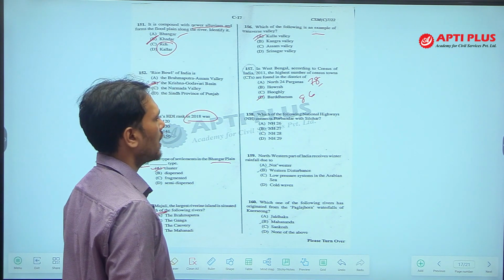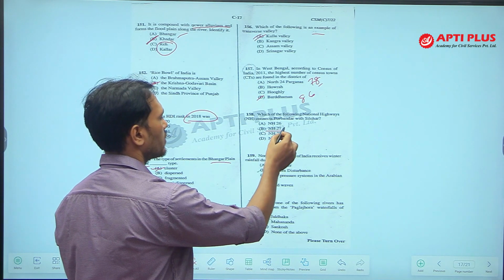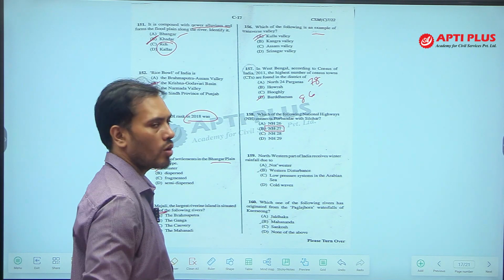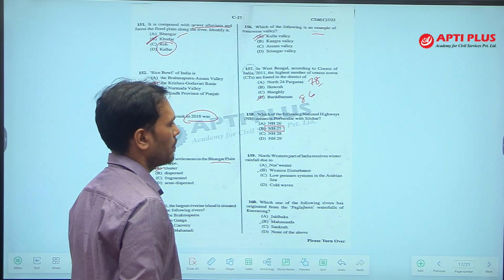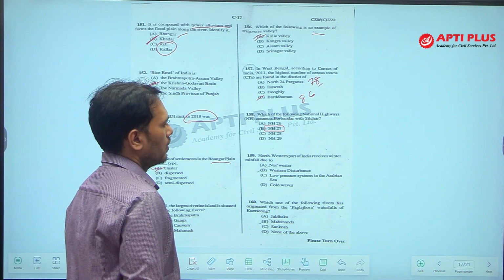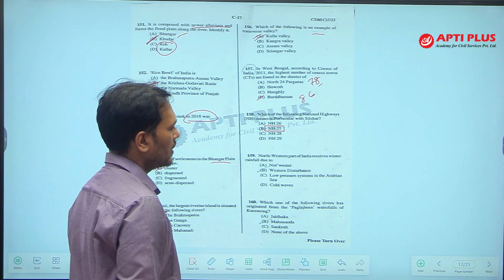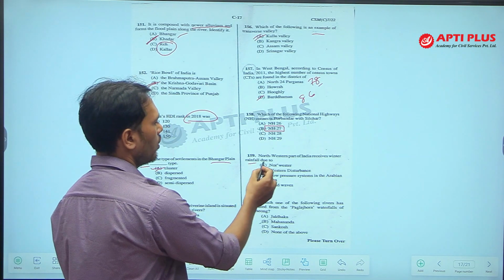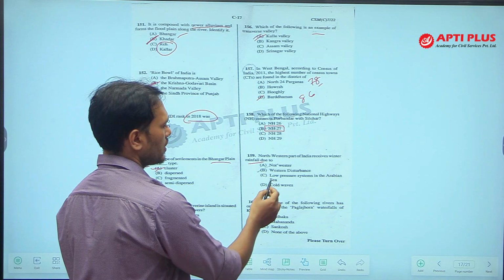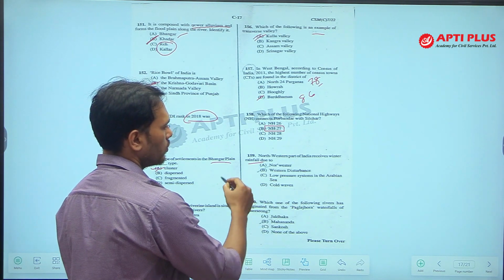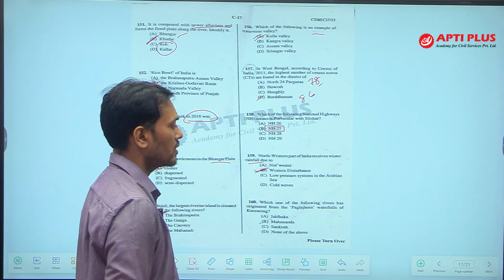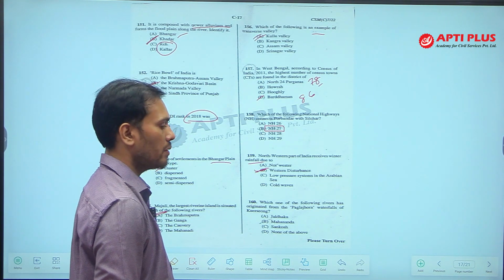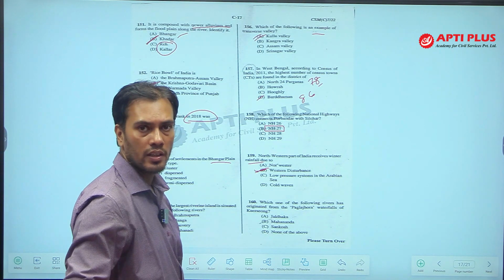Which of the following national highways connects Porbandar to Silchar? It is NH 27. It is the east-west corridor of India. It connects Gujarat to Assam. Next, the northwestern part of India receives winter rainfall due to: nor'wester, western disturbance, low pressure, cold wave. It receives winter rainfall due to western disturbance. This is the reason why Punjab, Haryana, and Jammu and Kashmir receive rainfall.